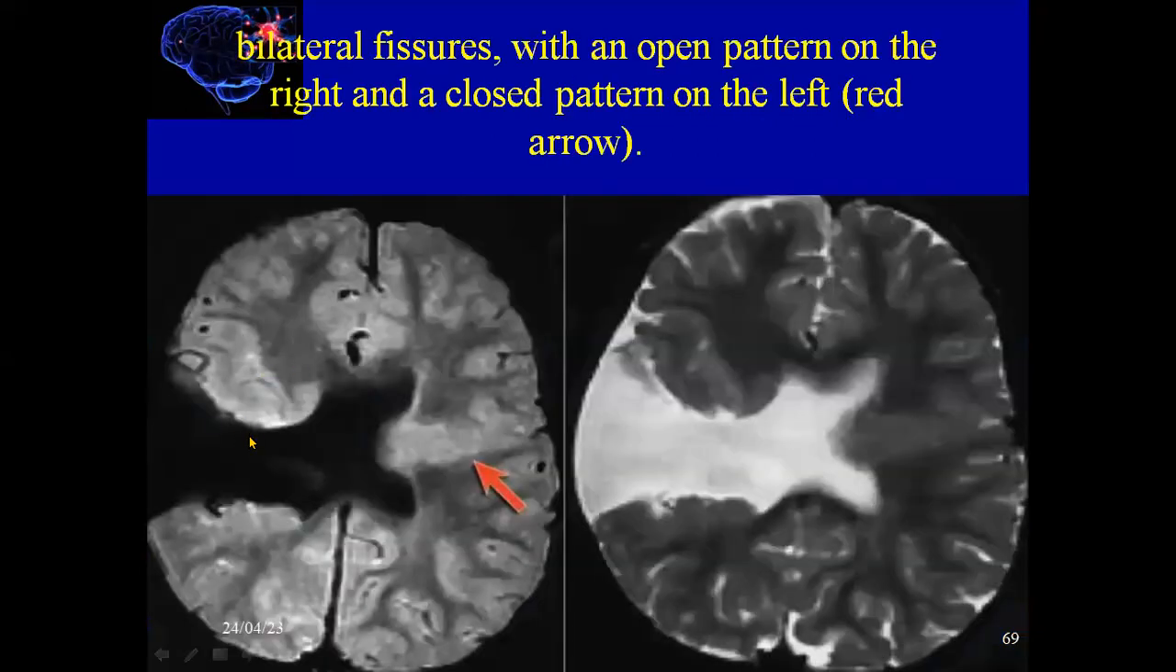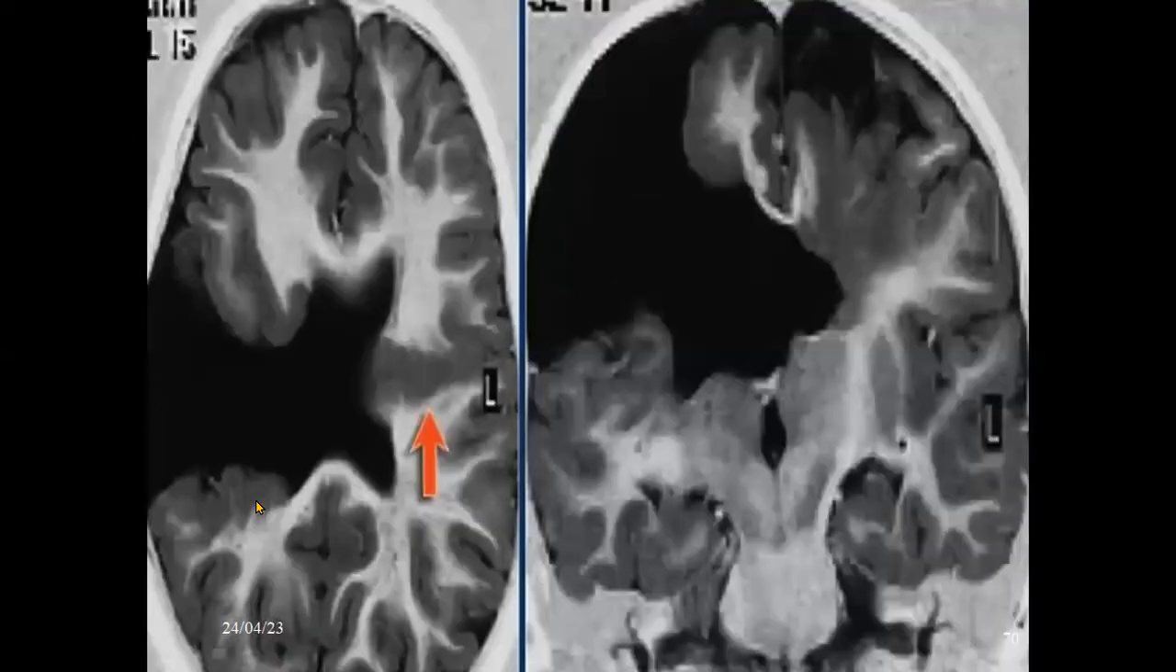This is a bilateral fissure here. We have an open pattern on the right, and also another closed pattern on the left side. This is also the same case here. This is one closed type of schizencephaly. Here is the open type of schizencephaly.